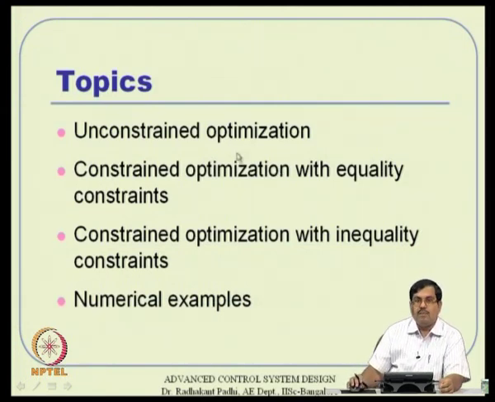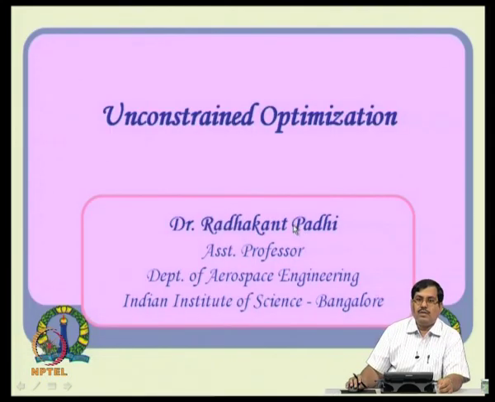First is unconstrained optimization. If there is no constraint acting on the optimization, then what are the standard results? Then we will talk about constrained optimization with equality constraints, and then we will see an overview of inequality constraints as well, and along the way we will see a lot of numerical examples. So, let us start with unconstrained optimization.